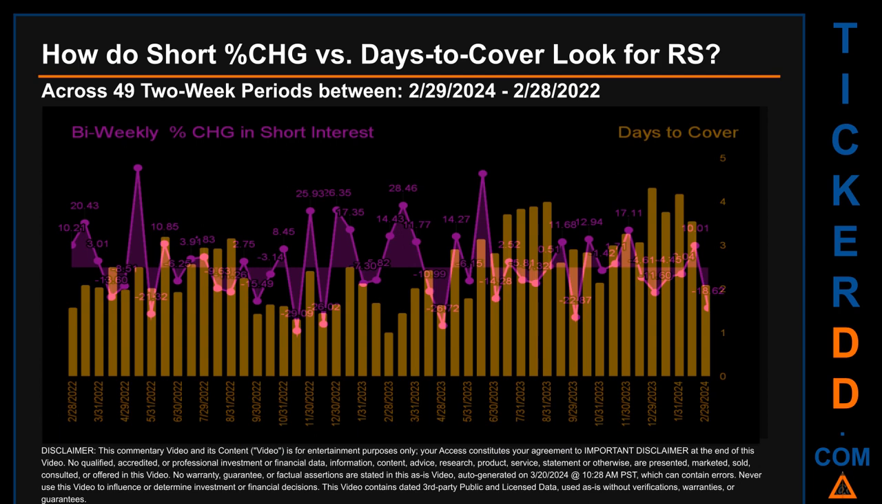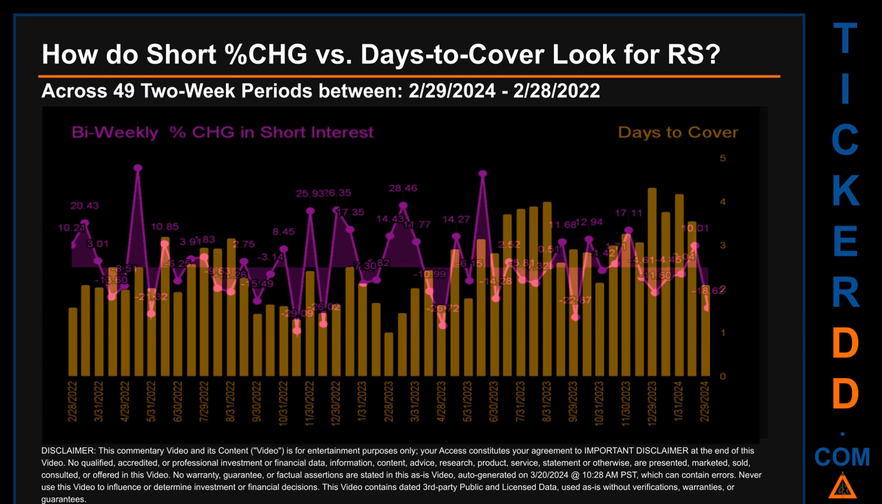Zooming out, I looked across 49 2-week snapshots, from latest found, February 29, 2024, to oldest found, February 28, 2022. In the graph, I overlaid bi-weekly percentage change in short interest against days to cover. Across these 49 2-week snapshots, the average percentage change of short interest was about 1.07%.